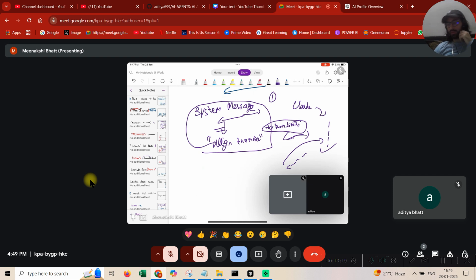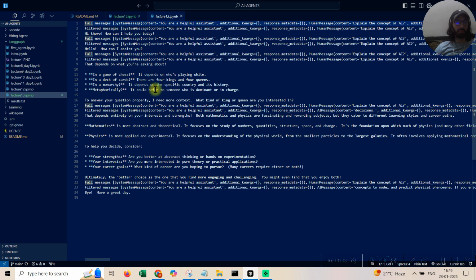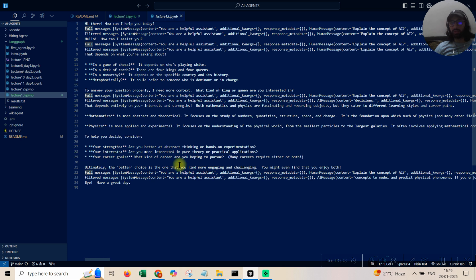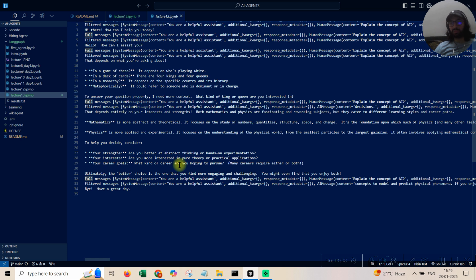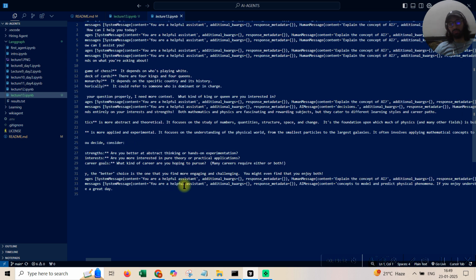Okay, so some people can say, sir, we can just do a simple string over here. All those kind of things are also possible in Python, but it's good, right? If you're using a framework, you just use the simple message class, that's okay. But you just need to understand one thing, that you would be just trimming stuff from the back, right? So see, the system message is always sent. You are a helpful